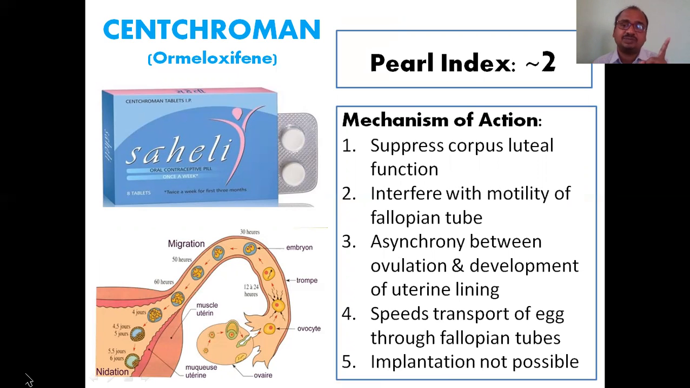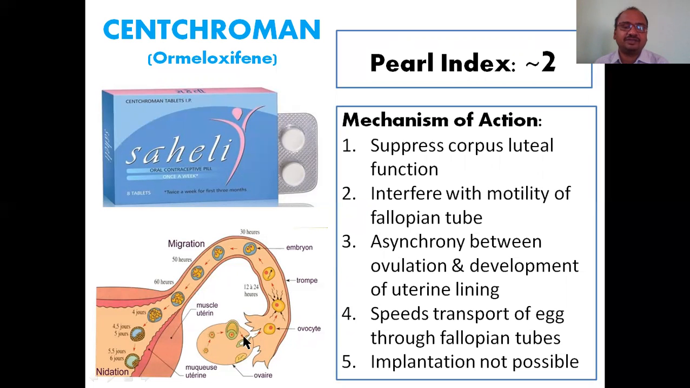This is a reversible method. The irreversible methods, which I showed in my first slide, are the surgical methods, tubectomy and vasectomy, which avoid pregnancy. Centchroman's mechanism of action suppresses the corpus luteal function. Here you can find the corpus luteum in the ovary. When this corpus luteum function is suppressed, the ovum will not be developed at all.